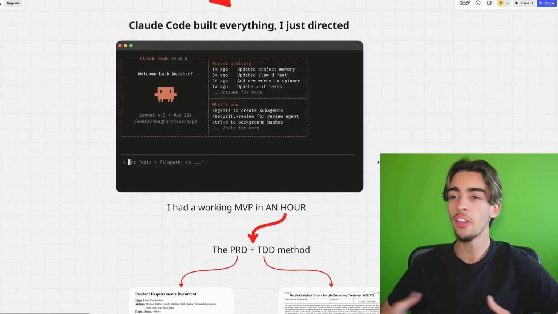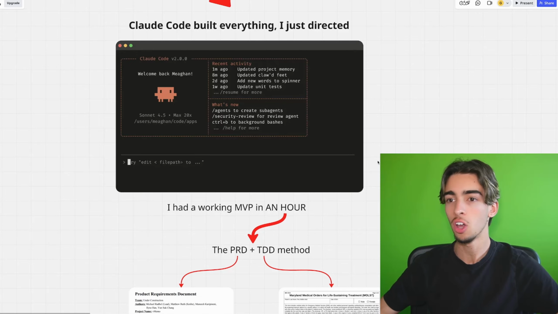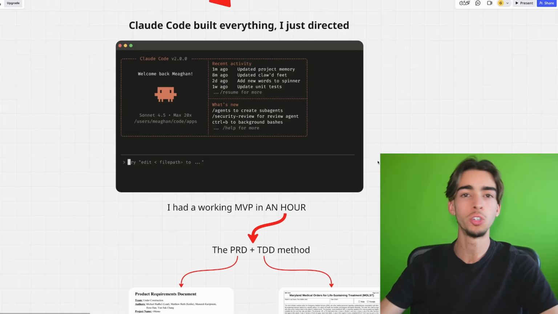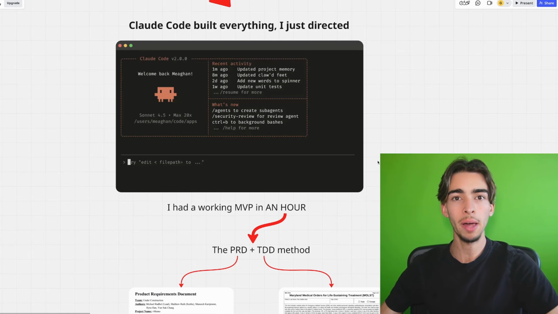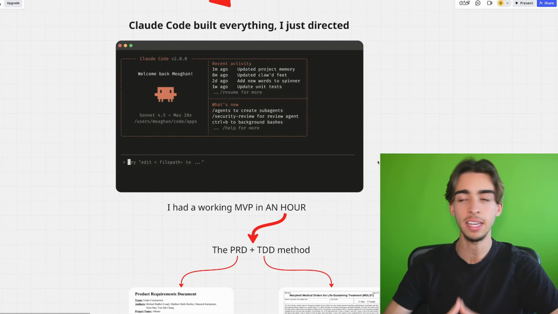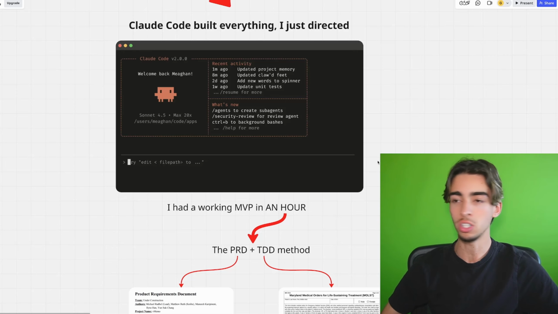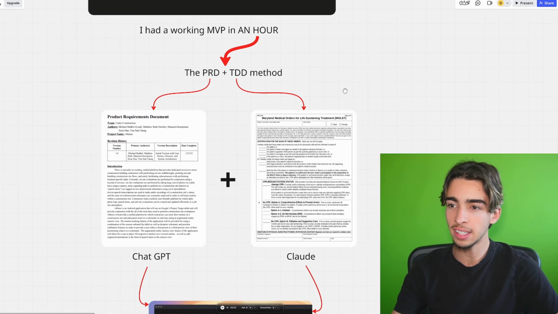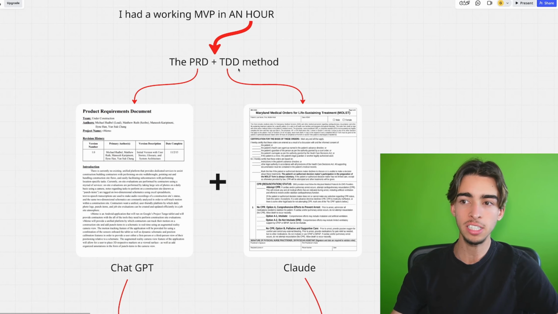But you see, it's not as easy as just typing into Claude Code, "Oh, I want to build this app that is an AI overlay on the screen and it will solve this and that." If you do that, you will probably need a lot of iterations and you will need to spend countless hours and days until you finally get the result that you want. It's literally like doing this blindly. So what you need to do instead is follow the PRD plus TDD method.